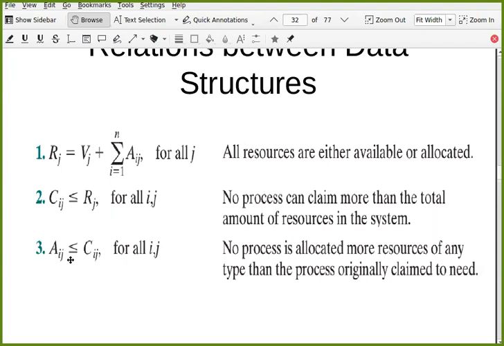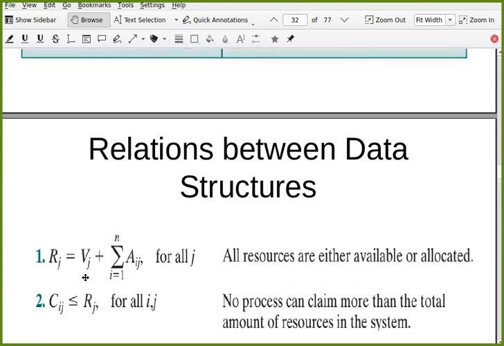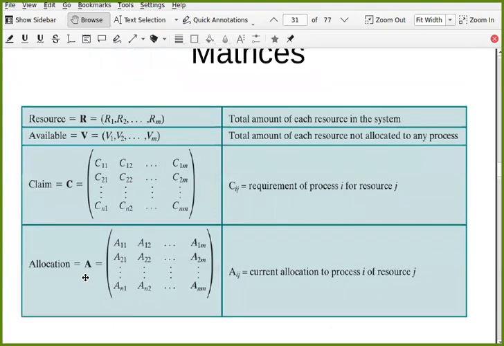And the allocation of resource j to any process i must be less than or equal to its claim. So no process can be allocated more resources than its claim. Claim is the requirement. Are you getting this relation and these data structures? It is very much needed that you understand these data structures so that you can understand the further algorithm.